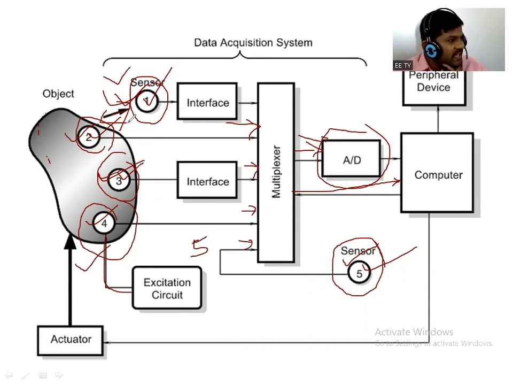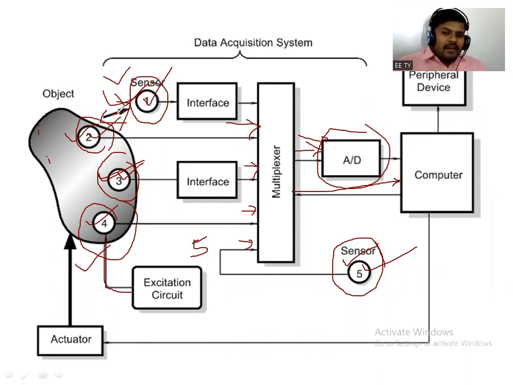So this is the non-contact type excitation sensor. That means for enabling that sensor we require an excitation, and all the others, 1, 2, 3 and 5, are passive sensors, right? So all of you understood. From that same diagram we are seeing different types of sensors like non-contact type, active, passive. So the classification we will also understand by seeing that figure, right? So again, this is the extrinsic and intrinsic type of sensor.